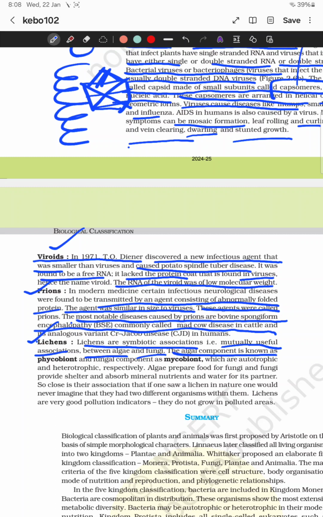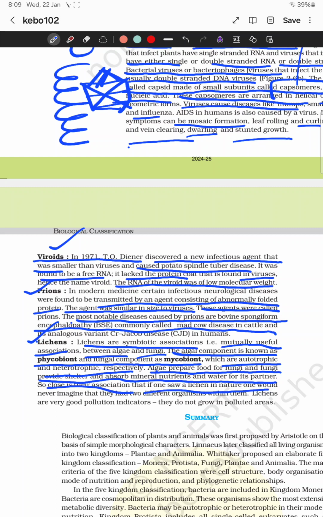The algal component is the phycobiont and the fungal component is the mycobiont. The algal component prepares food, being autotrophic, while the fungus is heterotrophic. Algae prepare food for the fungi, and fungi provide shelter and absorb mineral nutrients and water for the partners.